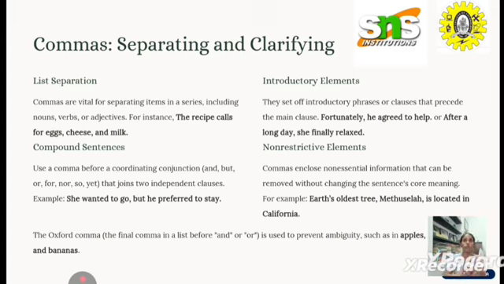And the next use of the comma is to separate independent clauses that are linked by a conjunction. For example, I ate toast for breakfast, but I wanted English muffins instead. So here, I ate toast for breakfast is an independent clause, where it gives a complete meaning.